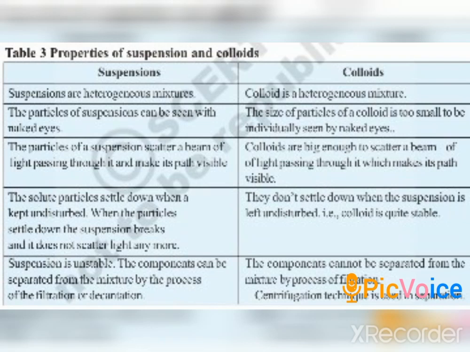So these are the properties of suspensions and colloids. This is also a screenshot from your textbook. Even if you are not able to see the image, it's not a problem. I'll tell the properties. Suspensions as well as colloids are heterogeneous mixtures. The particles of a suspension can be seen with the naked eye. For example, in a chalk and water solution, you can see the particles, which is the chalk powder. With respect to colloids, you can't see the particles. That is a milk and water solution. You can't see the milk particles separately with the naked eye.